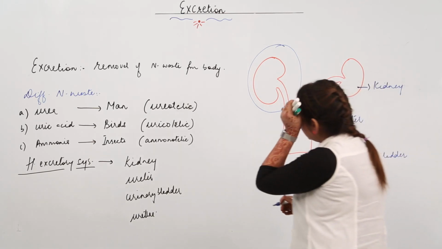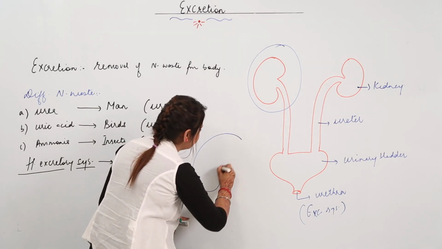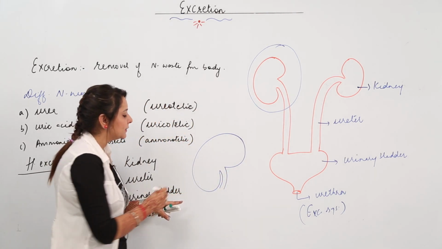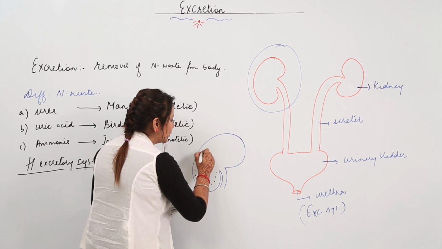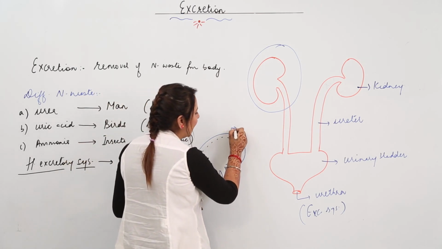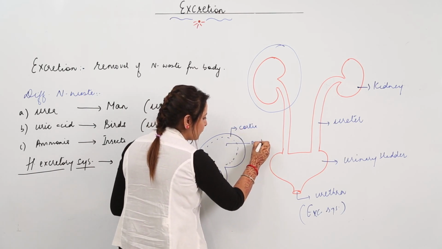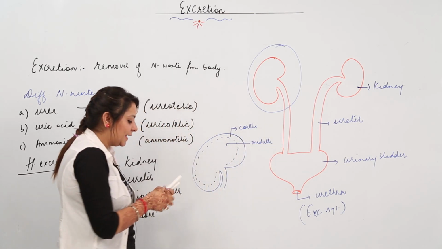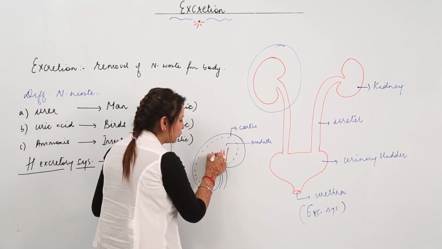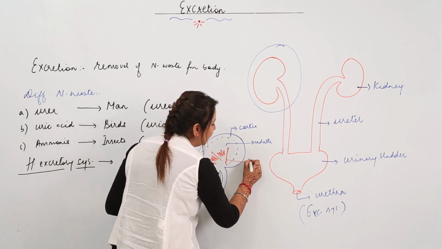What structure does the kidney possess? Let's say the kidney is particularly bean shaped, like this. It is roughly divided into two regions. The outer one is called the cortex. The inner one is called the medulla. It has a cluster of ducts present in it like this. I'm just going to draw like this. These clusters of ducts are called renal pyramids.